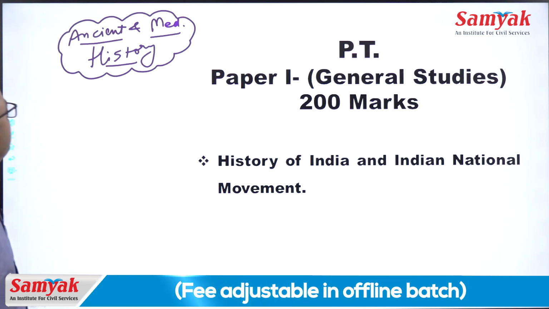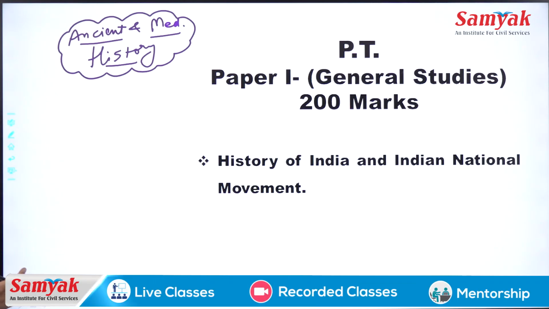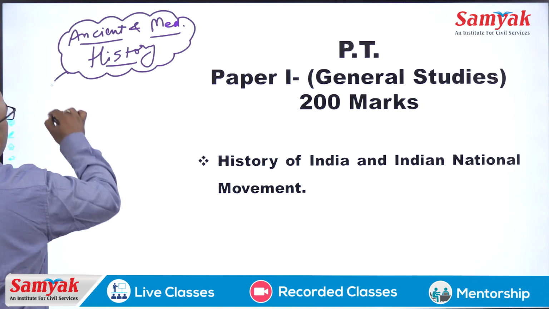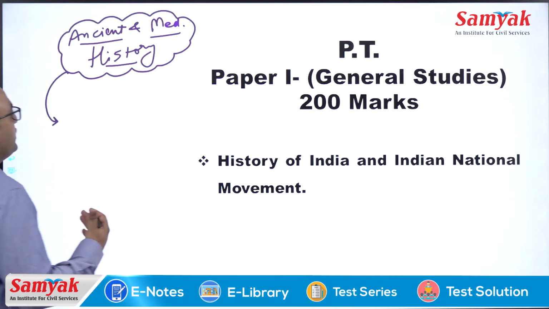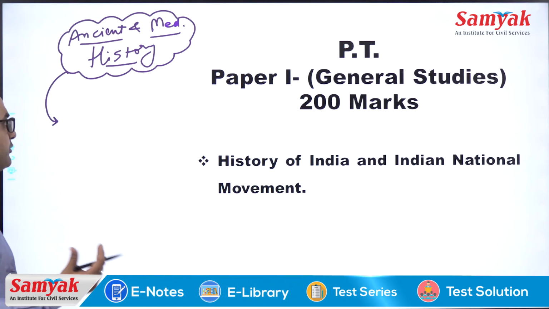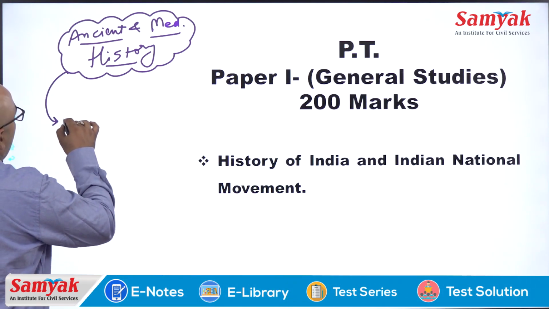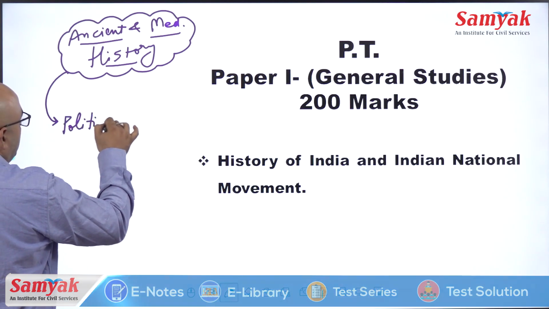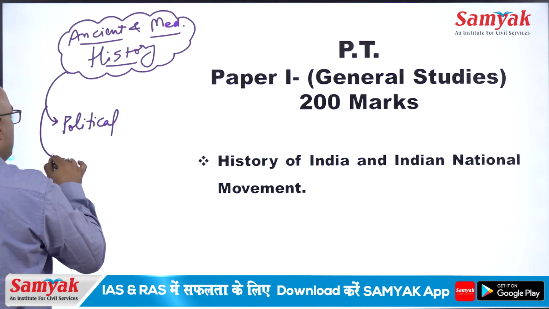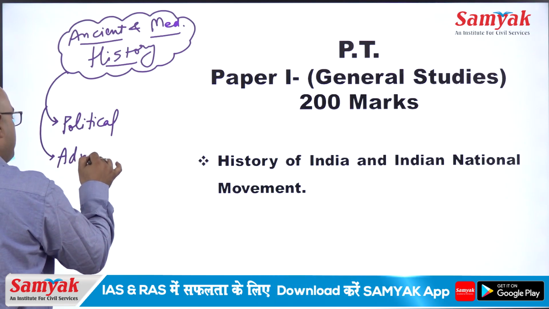Something like what facts should be present and up to what depth we should focus on a particular topic is much more important, and it is the main thing which students usually ask: up to what depth we should study here.